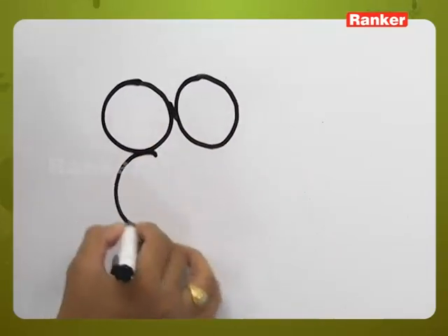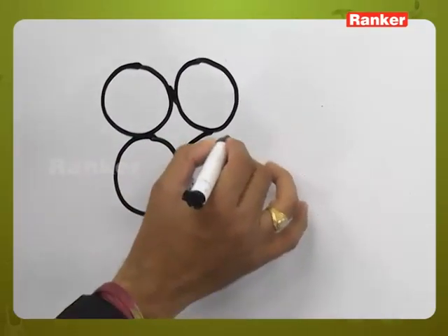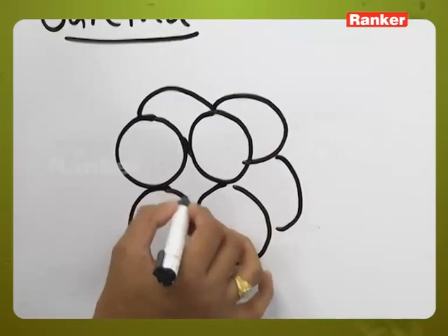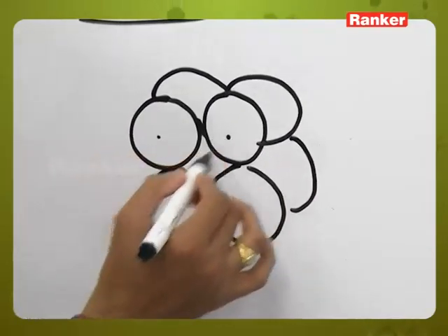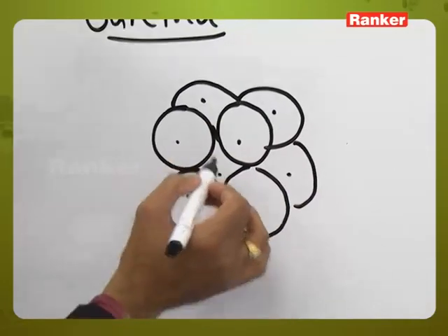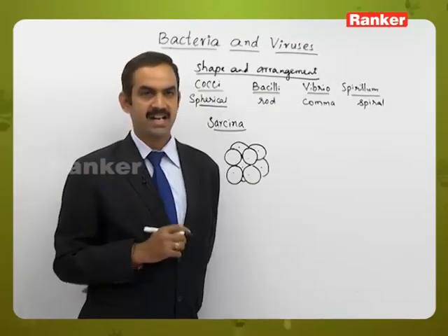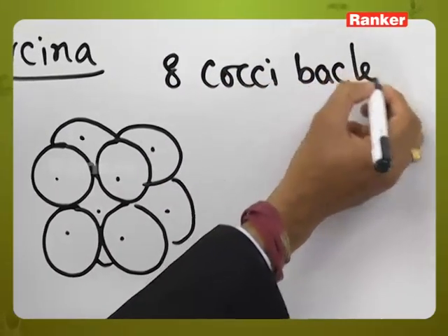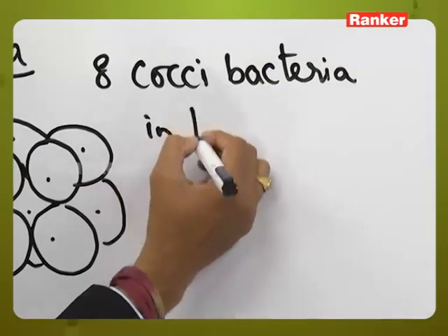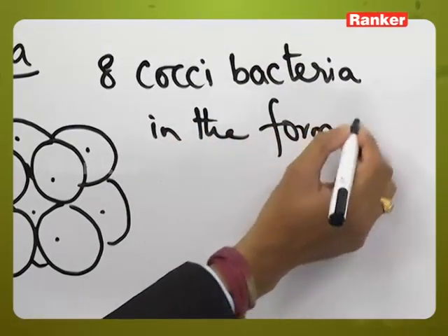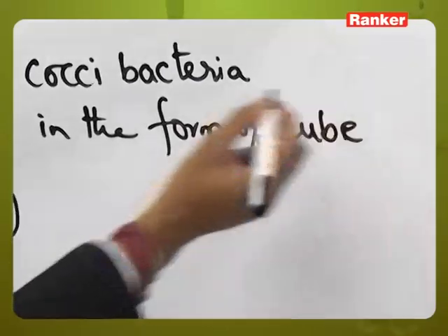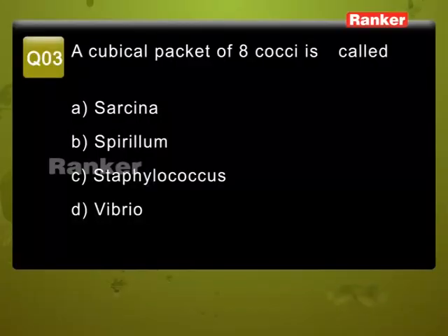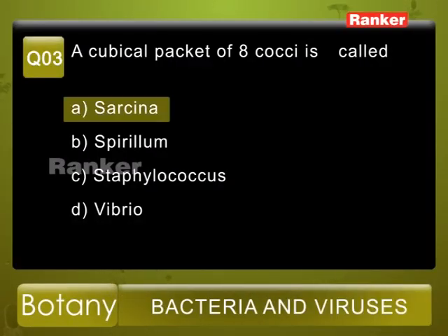So 4 will appear like this, and the remaining 4 will be present on the outer side like this. So one more fourth one will be like this. So 1, 2, 3, 4, 5, 6, 7 and the 8th one will be there. Here all the 8 cocci bacteria will be arranged in the form of a cube, or we can say a cubical packet of 8 cocci is called Sarcina. So from the given options, option A is the correct answer.